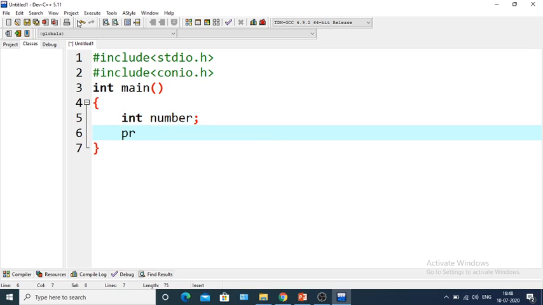So we'll take the input now. So printf \n, enter a number. Okay, so this is the printf function. It's a library function. Within the double quotation, what we will write, that will print. Okay, and \n is basically the new line character. Okay, that means this enter a number will print in a new line. Okay, so that \n is basically print a new line.